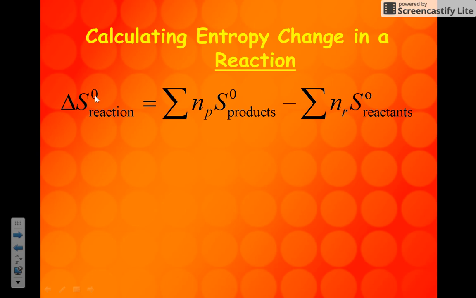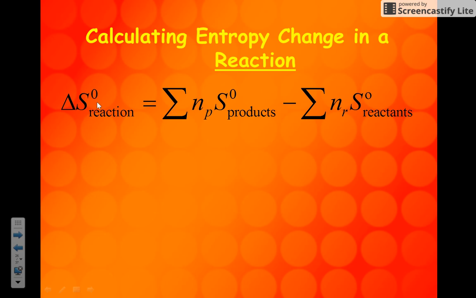This little zero here is a superscript and means standard conditions. Standard conditions for a gas means 1 atmosphere, for temperature 25 degrees Celsius, and for concentration 1 molar. So standard conditions are a predefined set of conditions.